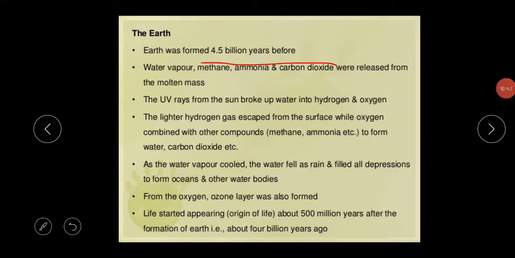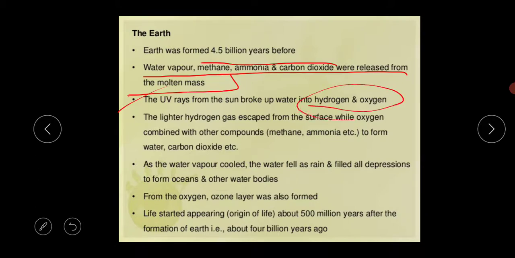Water vapor, methane, ammonia and carbon dioxide were released from the molten mass. The UV rays from the sun broke up water into hydrogen and oxygen.